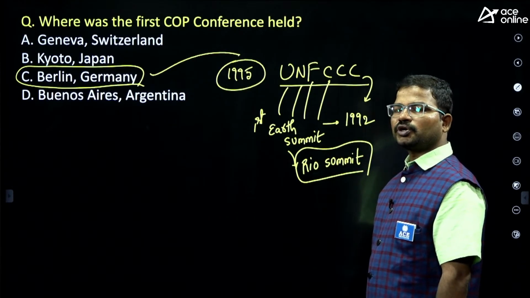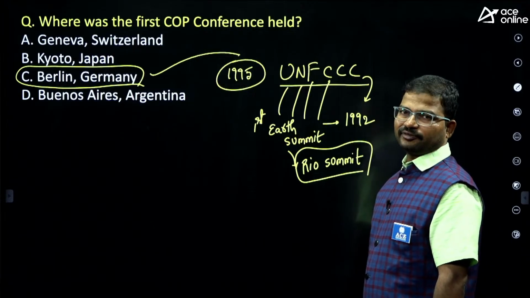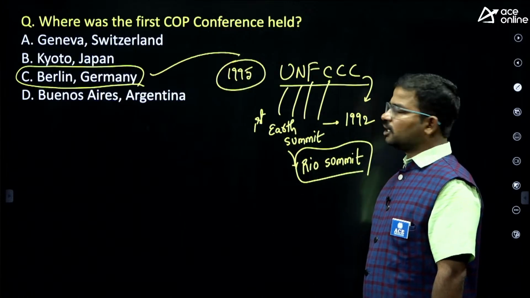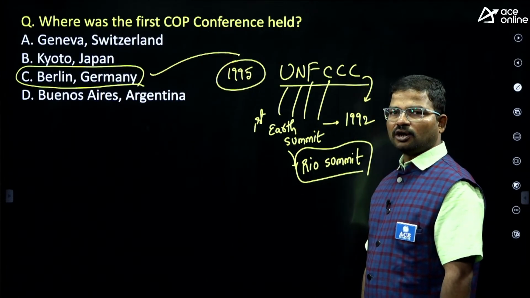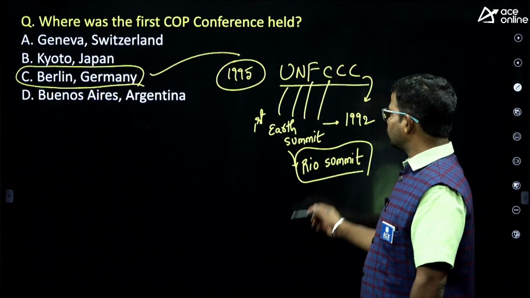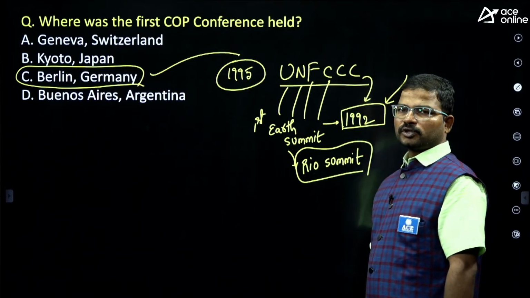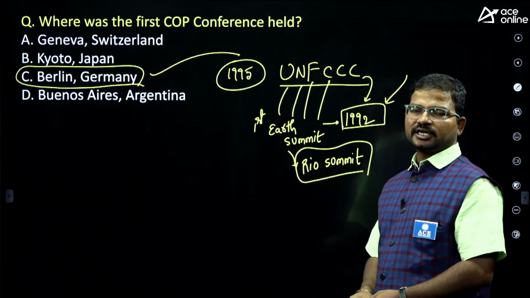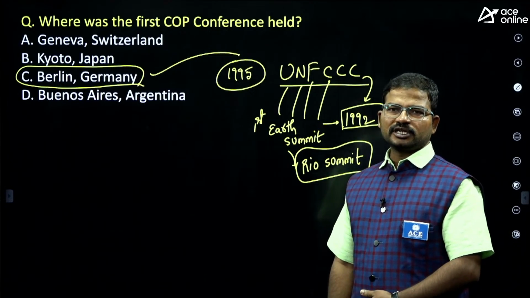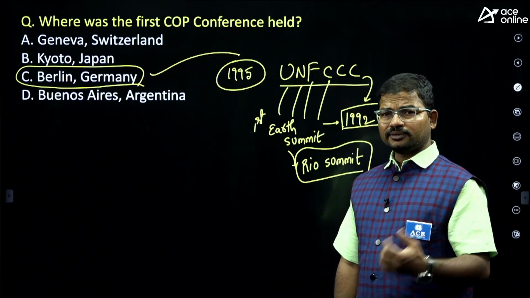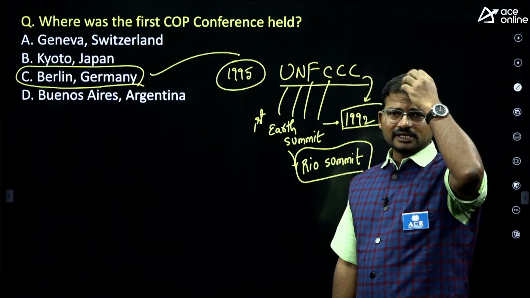For what? To protect this planet, to protect the environment. Okay, so this is treated as the first official Earth Summit. It was conducted in Rio de Janeiro in the year 1992. Here some proposals were majorly considered. One of the major proposals is the Rio Declaration, and Agenda 21 is also there.